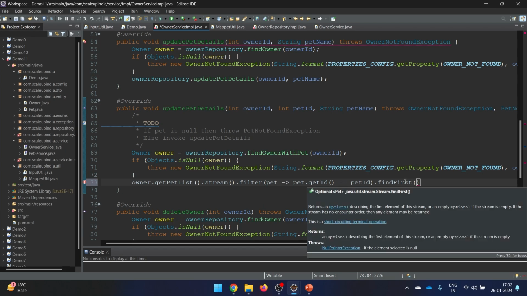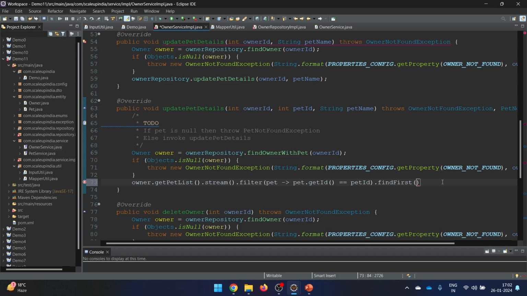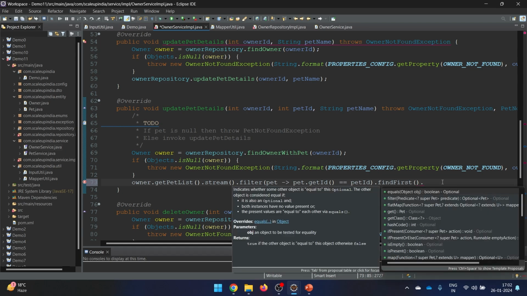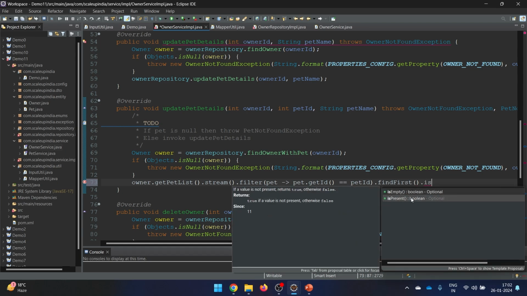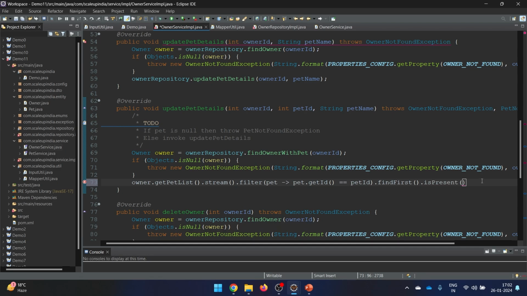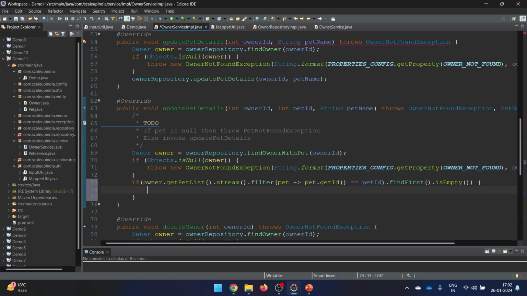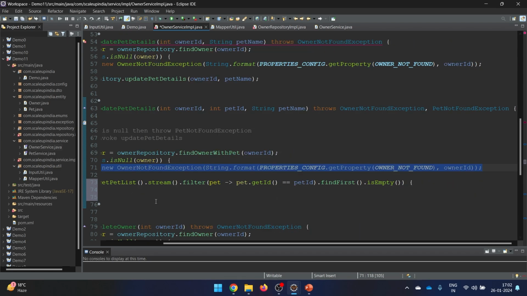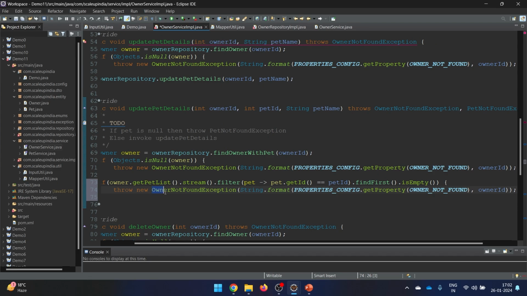Now this find first gives me the optional. So what I want is, I don't want to have a pet, I just want to see whether this exists or not. So I will just say is present. Or, let's write it the other way around, is empty. So if this particular part is empty, that this particular pet is not found for which we want to update the name, then throw the exception. And which exception we should throw is pet not found exception.